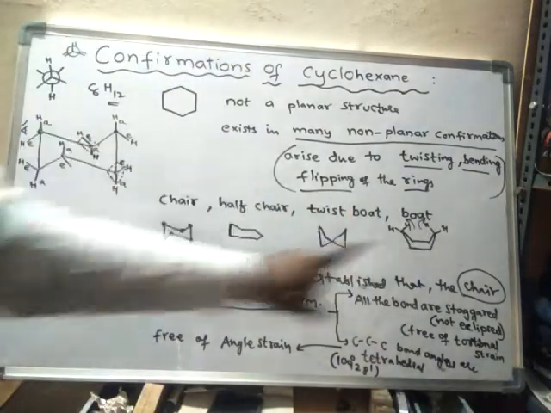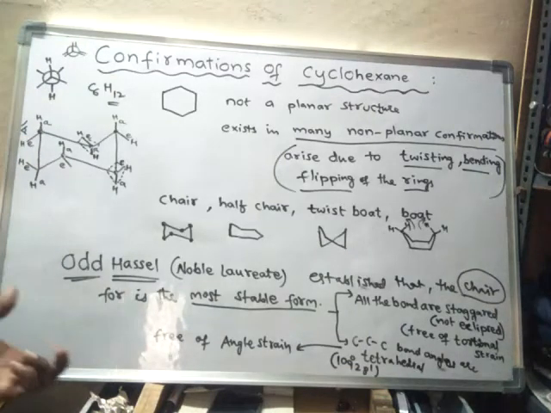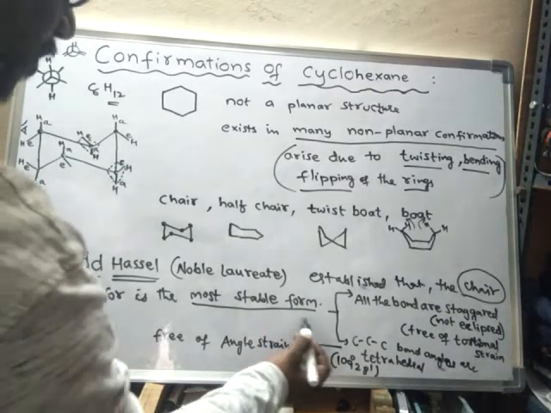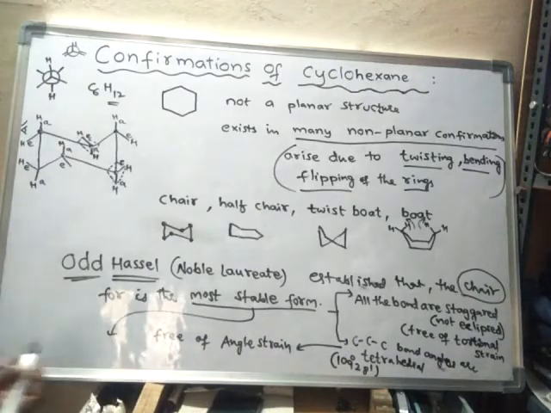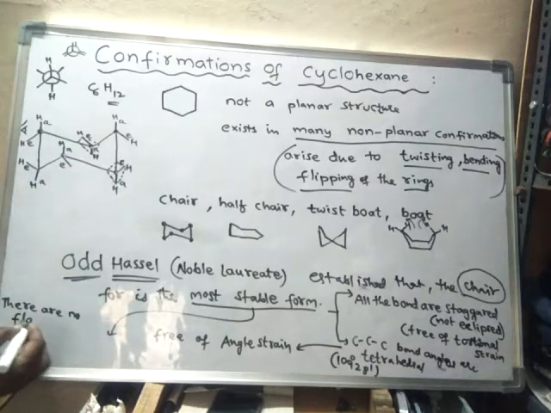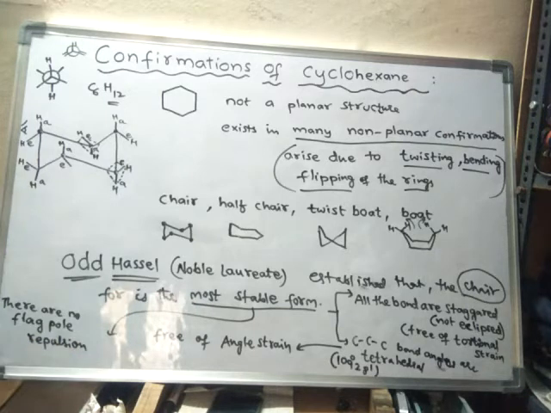There are no such flagpole hydrogens here, because they are in staggered form. So with the absence of flagpole hydrogens, flagpole interactions or flagpole repulsions are also not present. There are no flagpole repulsions. So hence it is still more stable.